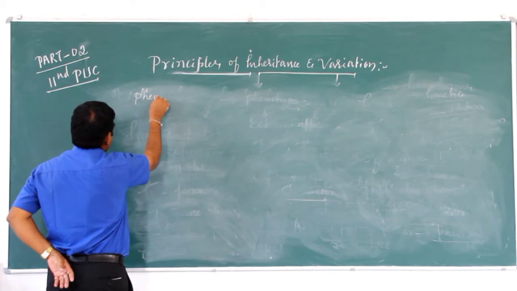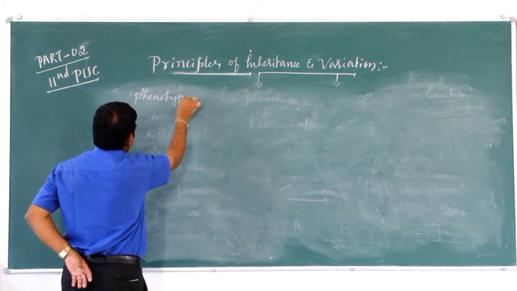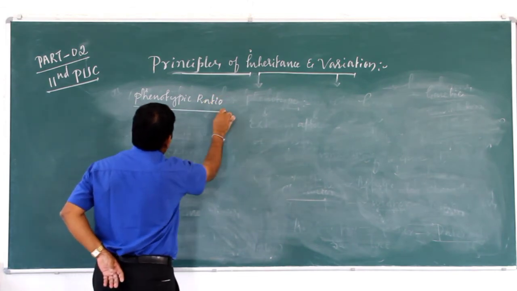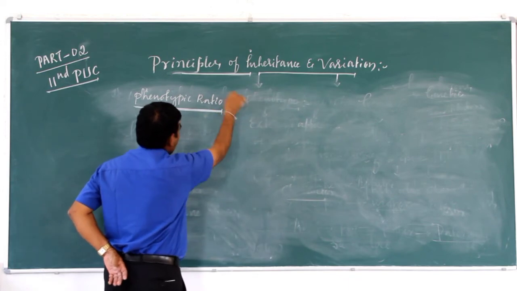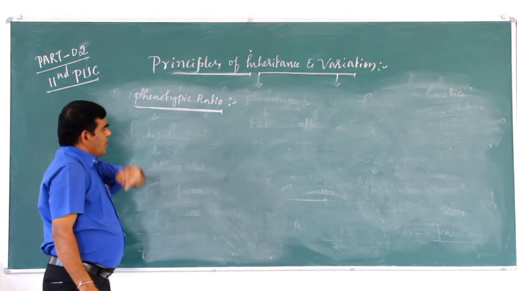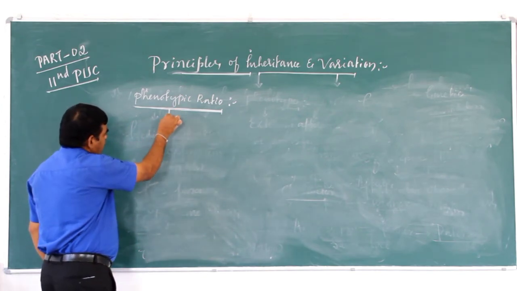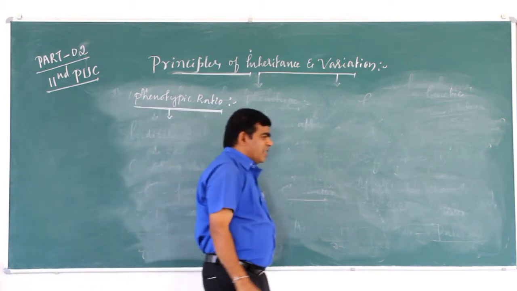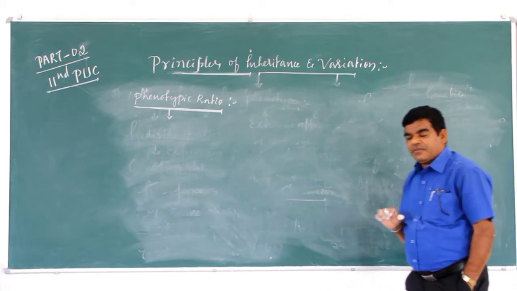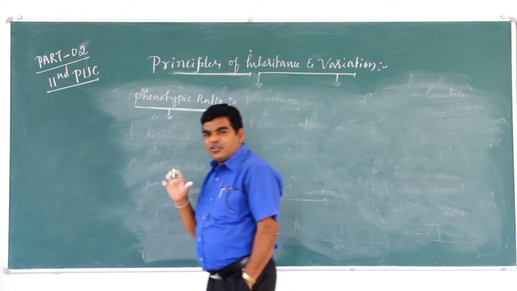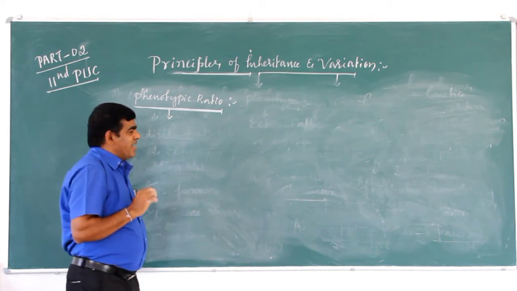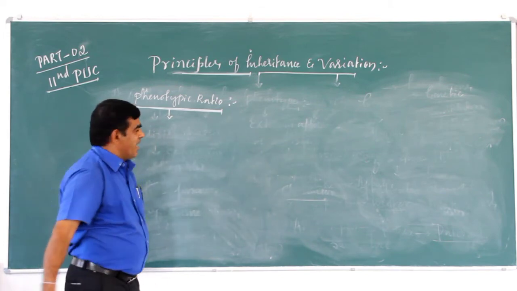Phenotypic ratio. Phenotypic ratio is defined as the ratio between the individuals of the F2 generation.